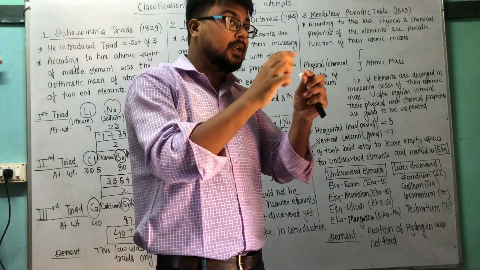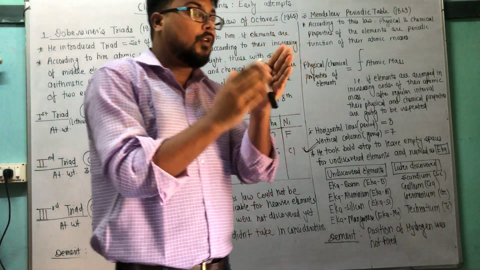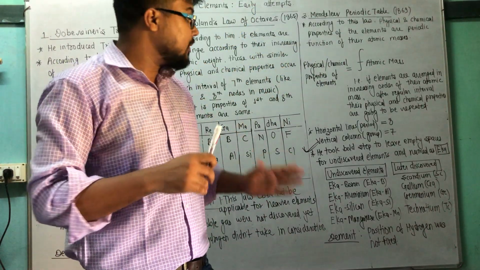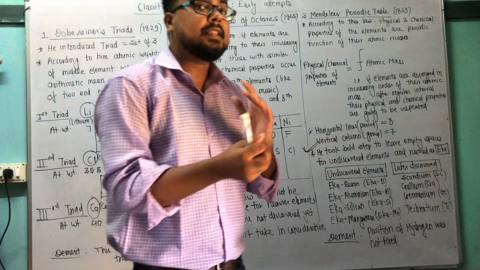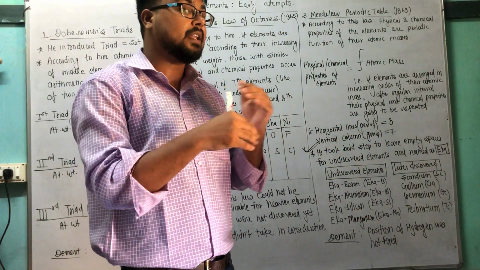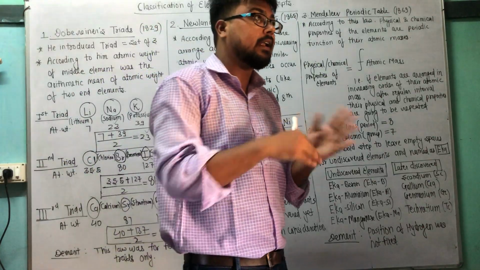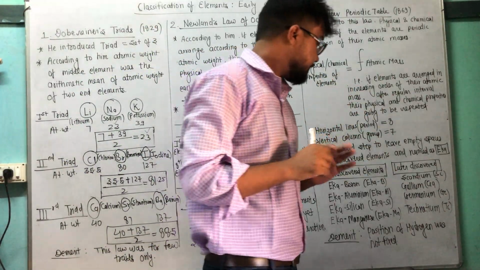But Mendeleev told that if elements are further discovered, they will come under this category and their physical and chemical properties will be the same as I decided. So it was earlier, and later it was true, correct?